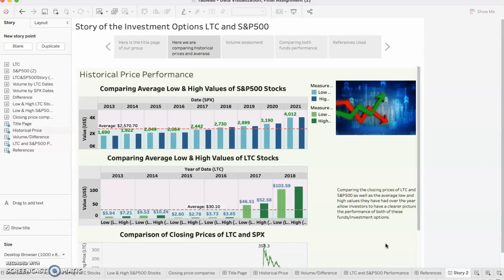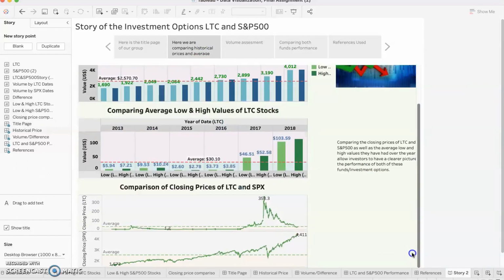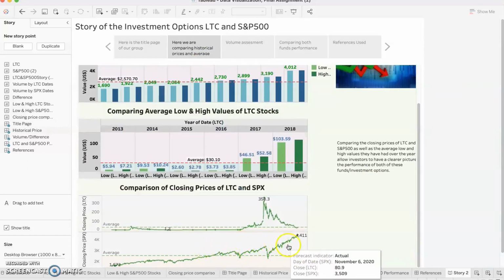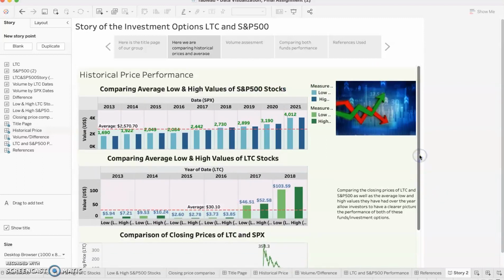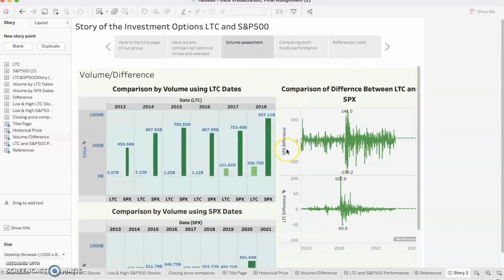And we can see, again, as I showed, that it has a very steady upward trend for the S&P 500, while Litecoin is just very volatile. And volatility is not that good if you're trying to be safe. If you're trying to day trade, yeah, it might be good volatility because you can get those highs and lows. But we're speaking here to long-term investors, and we don't want a lot of volatility, especially if it's not good.